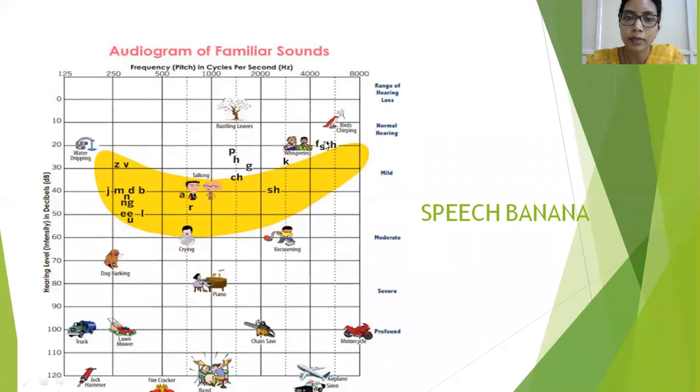How does that vary? A bird chirping is a very low intensity, around the 10 decibel mark. Whereas a motorcycle, though it is a high frequency, also has a very high intensity of about 100 decibels. Same with the airplane and siren. Coming to the low frequency sounds, such as a dog barking, a truck, a lawnmower, and a jackhammer, though these frequencies are lower, all these are usually high intensity sounds.